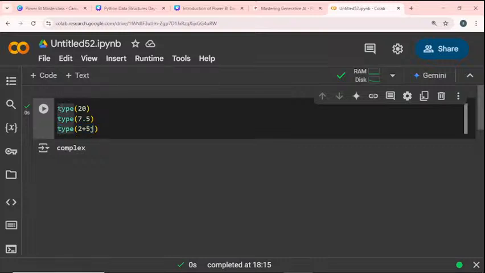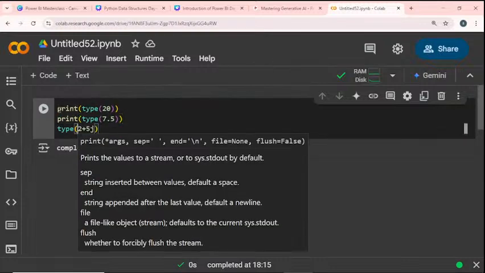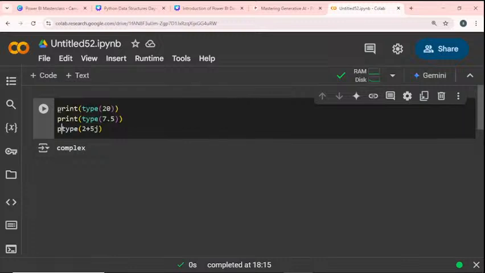If I need everyone's value, I will give it to the print statement. Print, and again print. If I give print statements, each and every value is executed at the same time.